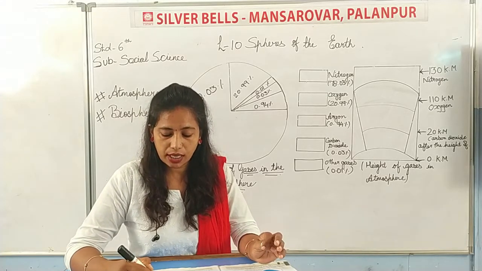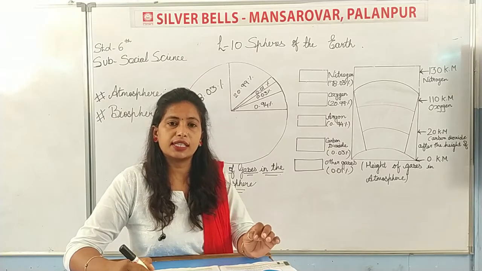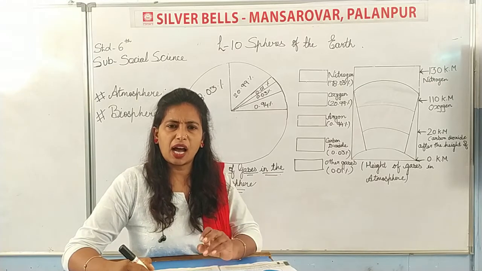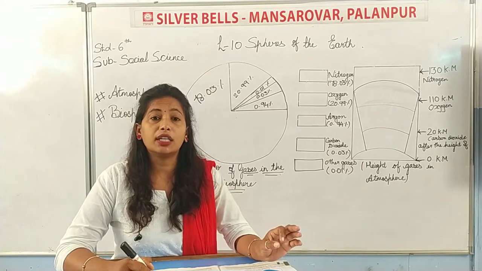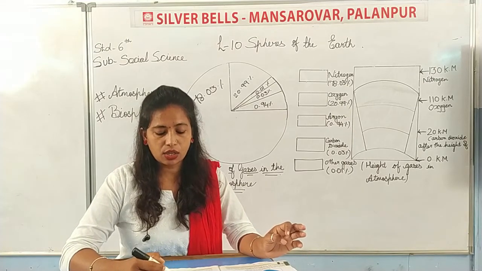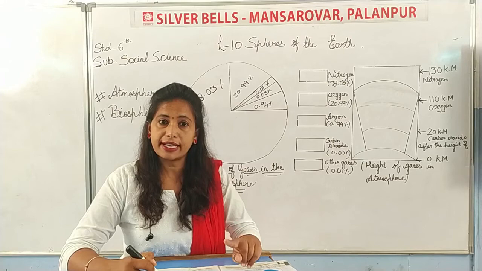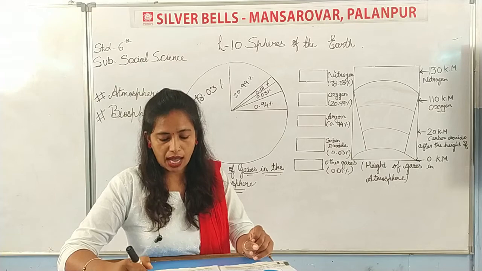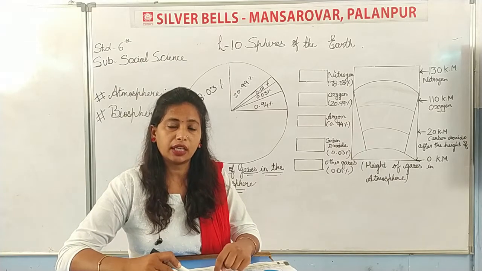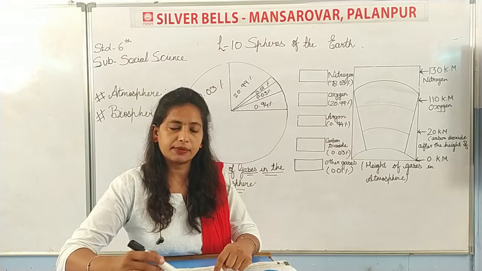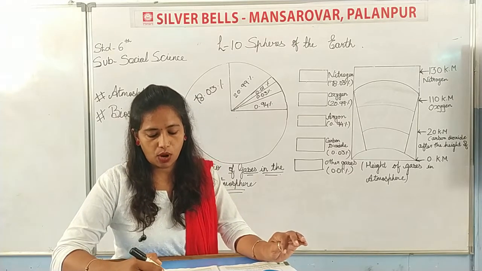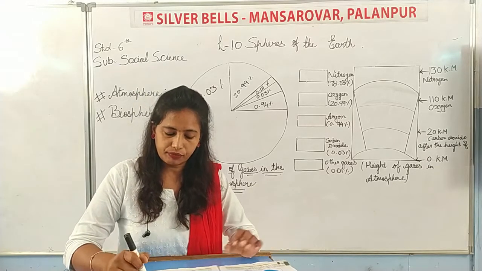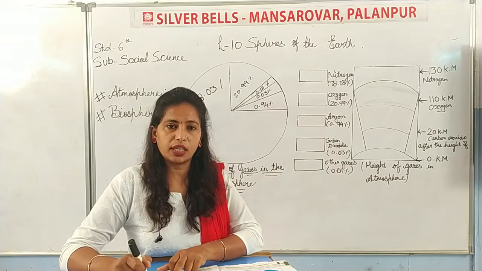And dusk means क्या होता है? The darkest stage of twilight. After sunset, सनसेट होने के बाद आप देखोगे स्काई कैसा दिखता है? एकदम डार्क ऑरेंज कलर. So that is called dusk. Okay. So sky colors of dawn before sunrise, and dusk after sunset, are because of dust particles. ऐसा क्यों होता है? It is because of dust particles. The rays are reflected through the dust particles and we get sunlight. The rays are reflected. जो सन की रेस होती है वो क्या होती है?